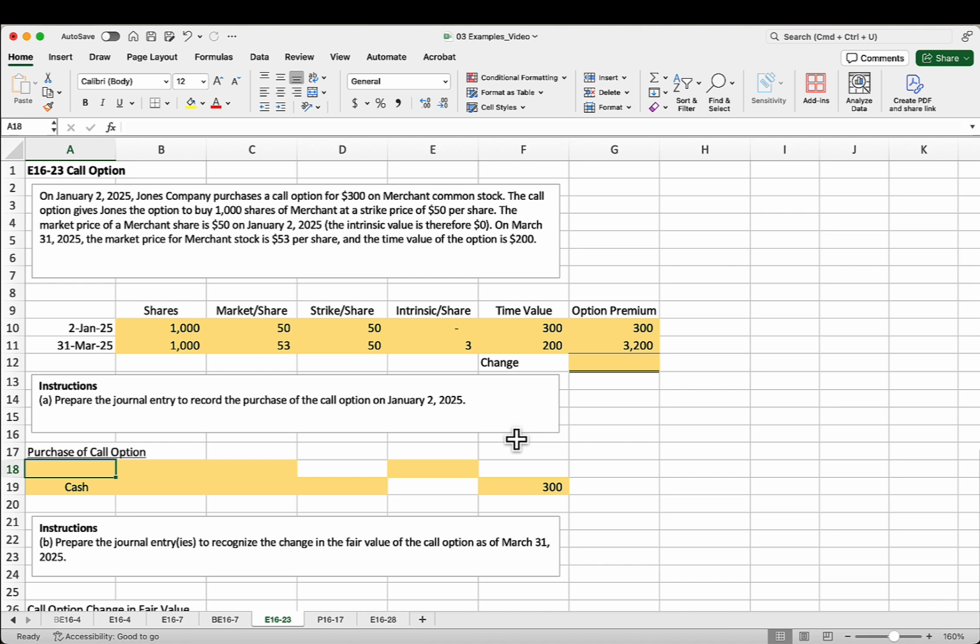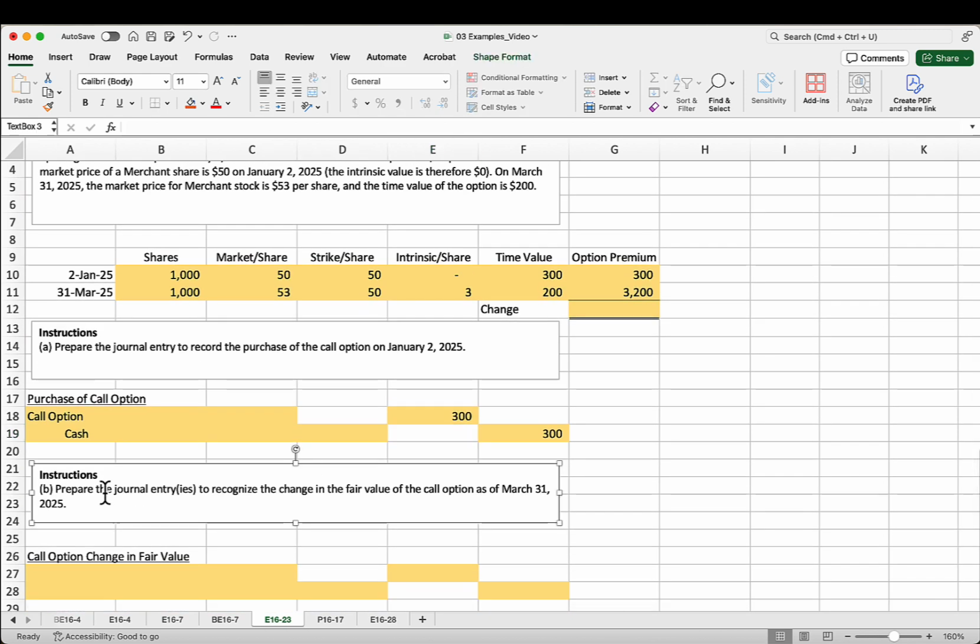Then what we're getting is we are getting an asset. We are getting this call option. And we are going to record that initially at cost. So all of our equity investments, all of our debt investments, and all of our derivative transactions are going to be recorded at cost initially.